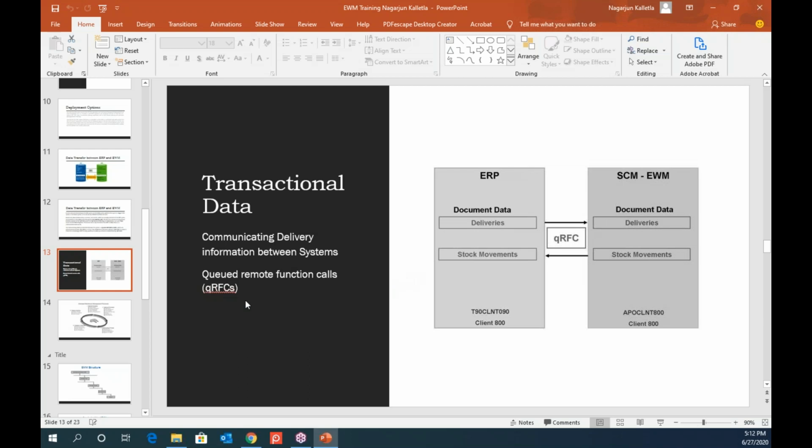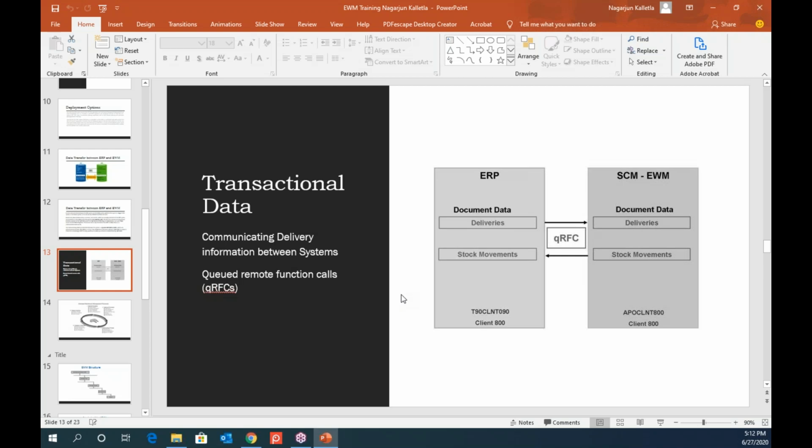Nagarjun, one question I have: these deliveries are there from ERP, outbound deliveries. In my previous projects, for a pharma customer, they were sending a file on an application server, and the application server was picking up or transferring it to EWM, and vice versa. So is the same process followed now, or is there any tool or interface being used in between EWM and ERP?